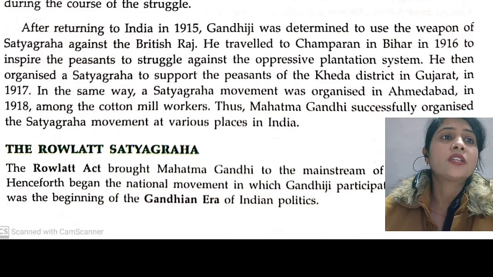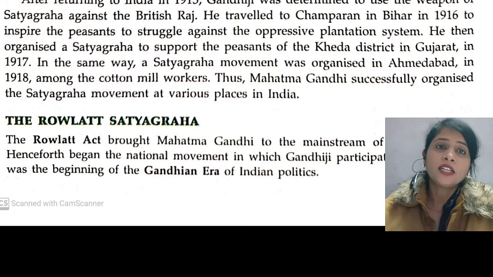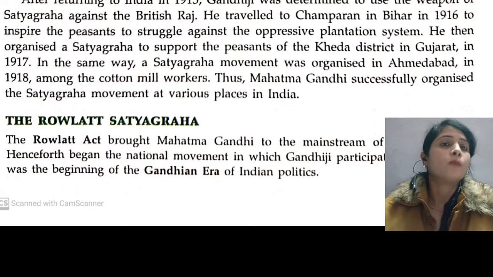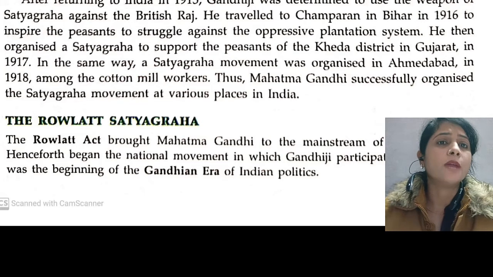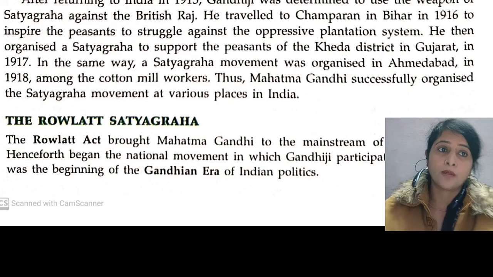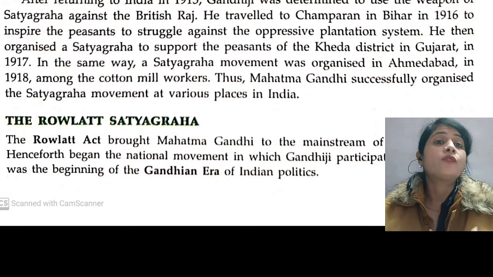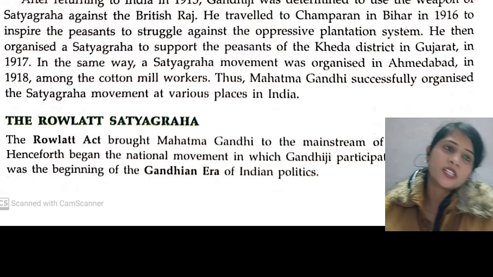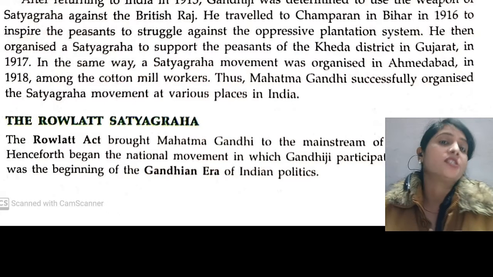They did the satyagraha for the cotton mill workers in Ahmedabad, Gujarat. Like this, Gandhiji did three satyagrahas after returning from South Africa. Mahatma Gandhi successfully organized the satyagraha movement at various places in India. But this is not a part of the Gandhian era. This is the satyagraha that Gandhiji inspired the people to do. At that time Gandhiji was not taking part actively in this satyagraha.